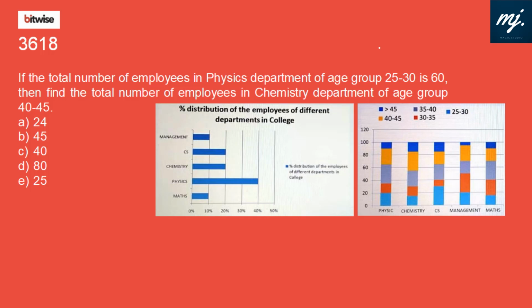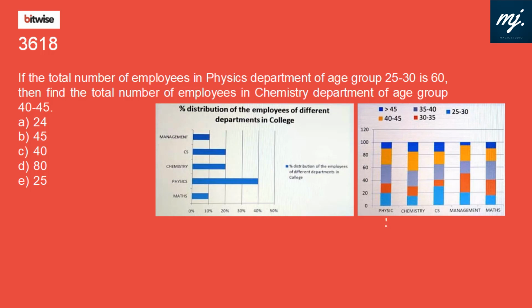So what do we have this time? We have this bar diagram which gives the percentage distribution of employees of different departments in a college. So management, 10% of people are employed in the management department, CS is 20%, chemistry department also 20%, physics is 40% and maths is 10%. Now this is the stacked percentage bar diagram.